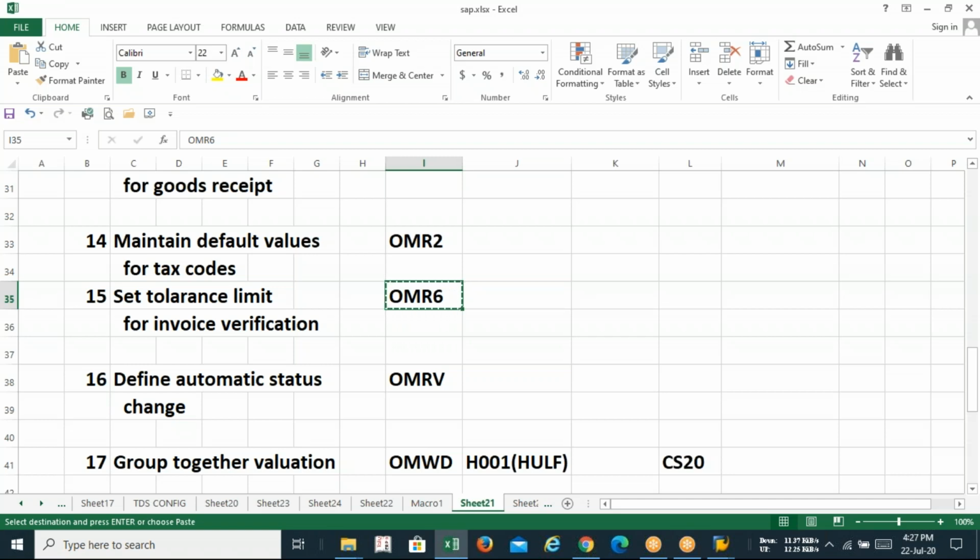Okay. Now the next configuration is OMRV, automatic status. Guys, did you find MIGO or MIRO in manual manner or in automatic manner in SAP? At the time of posting MIGO or MIRO, what did you find? Is it generated automatically or manually? I mean, invoice posting or goods receipt.